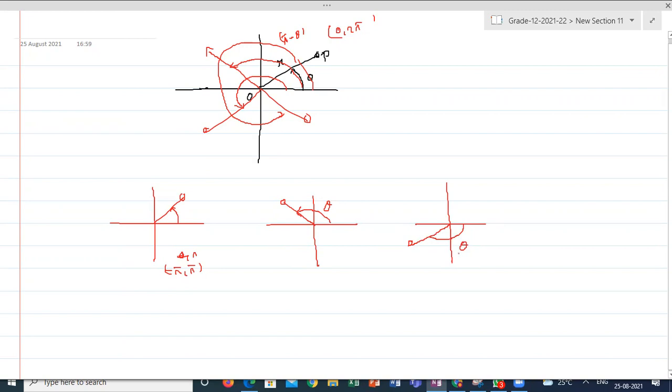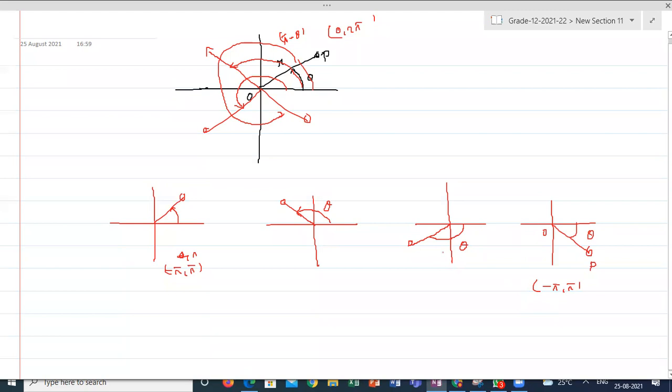Am I right or wrong? Yes, sir. Whatever angle you are getting, it is also within minus pi to pi. Sir, so the positive x-axis is pi and the negative x-axis is minus pi. Correct. If you are referring to the negative axis we can't say, but clockwise and anti-clockwise.